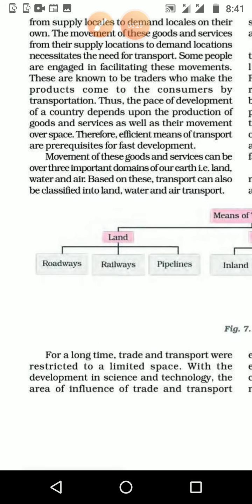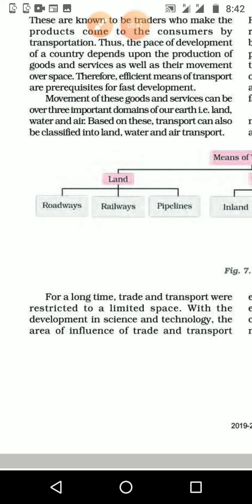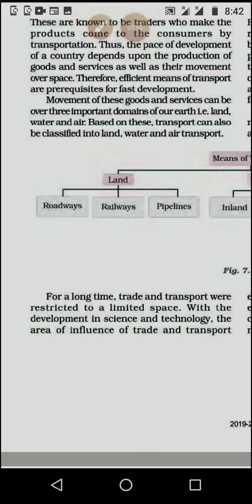Therefore, efficient means of transportation are prerequisites for fast development. If the country wants to develop very fast, the best communication and transportation modes should be there. The movement of these goods and services can be over three important domains of our earth, that is land, water and air.